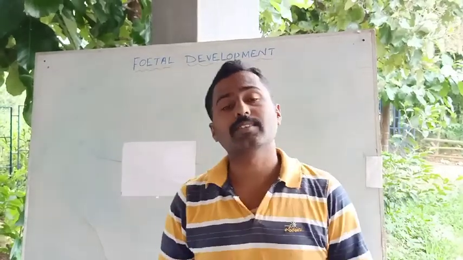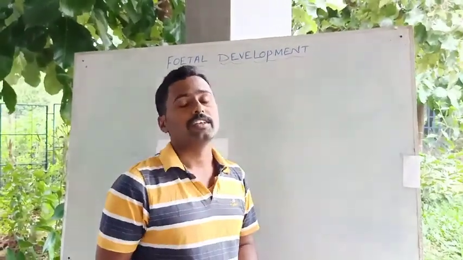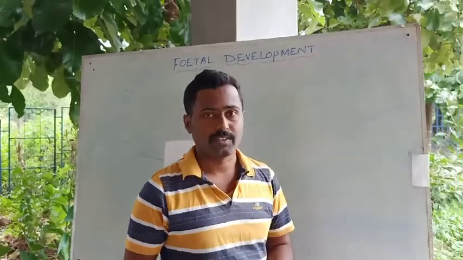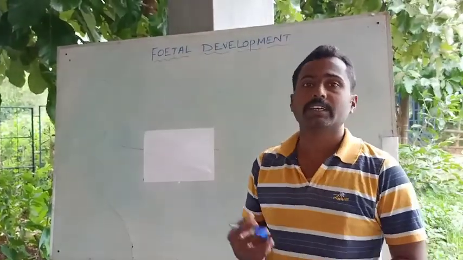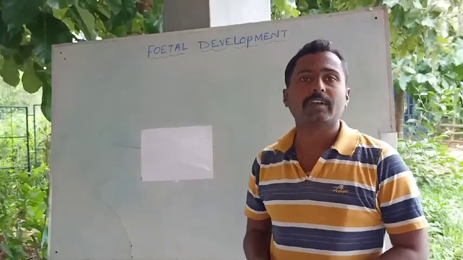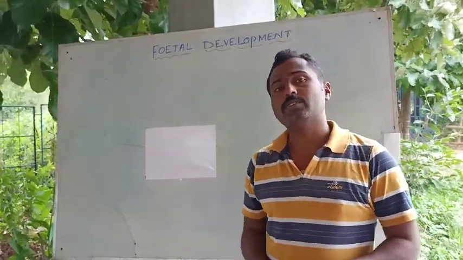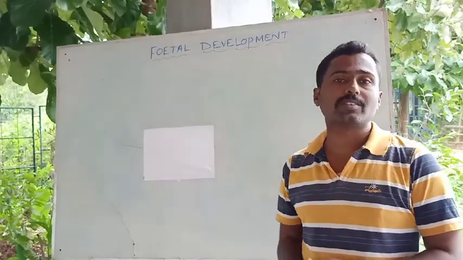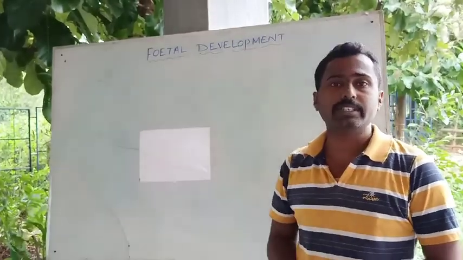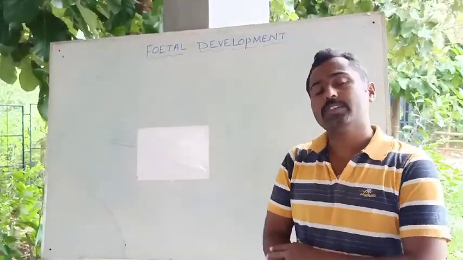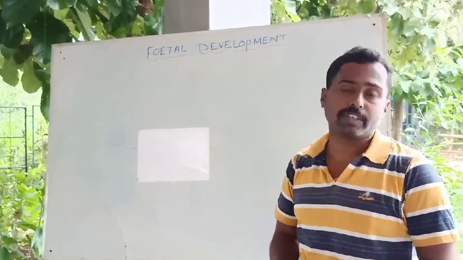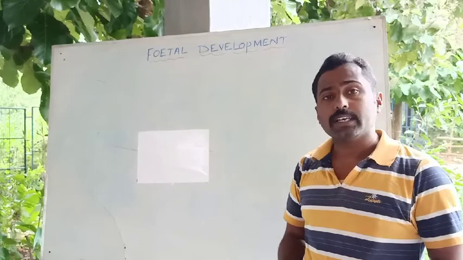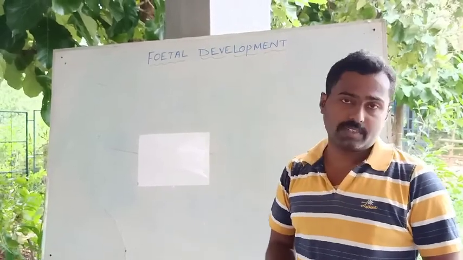In the last class, we discussed the formation of germinal layers, that is, gastrulation. The formation of three layers, endoderm, ectoderm and mesoderm, and these layers will give rise to various organ systems in the later stages of development. So in this class, I am going to explain about the development of the fetus and about organogenesis.